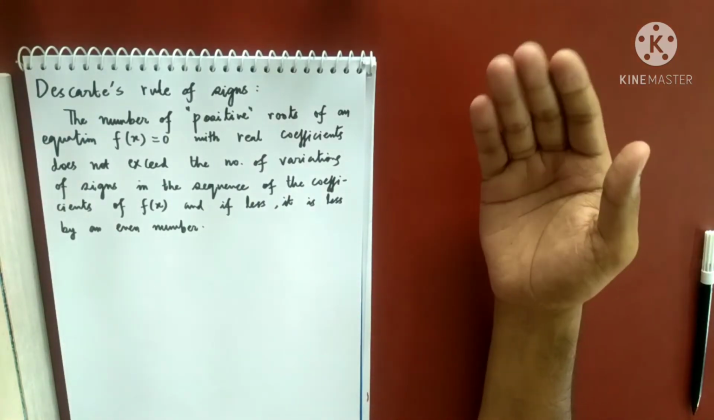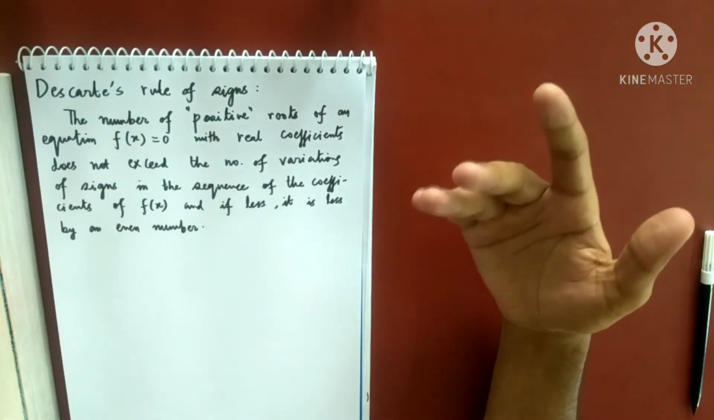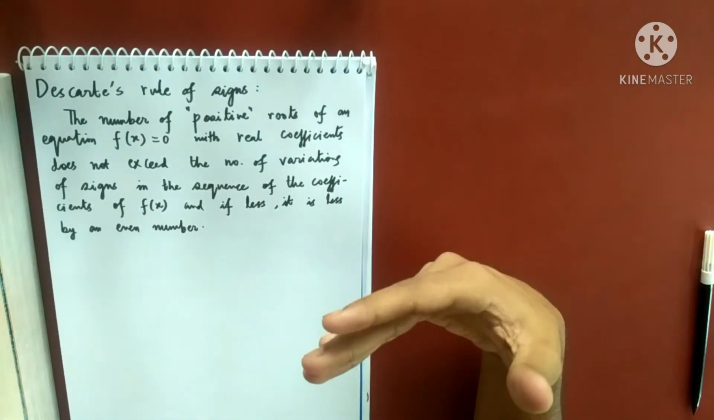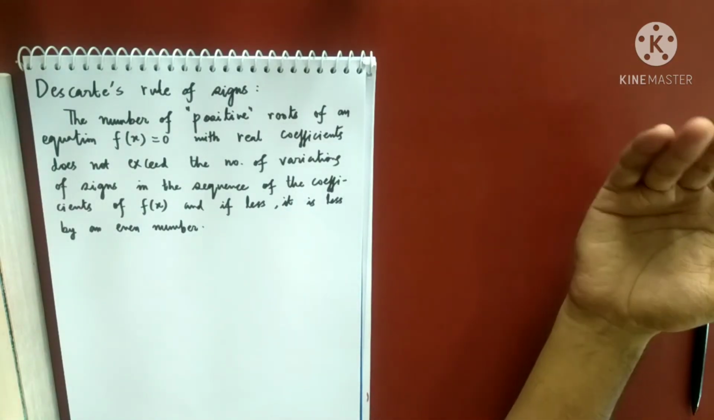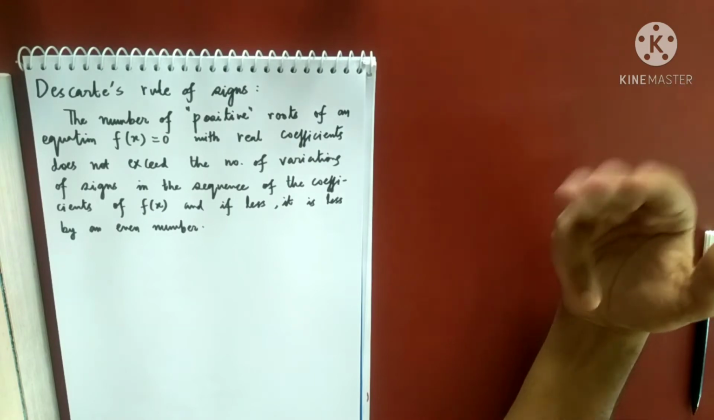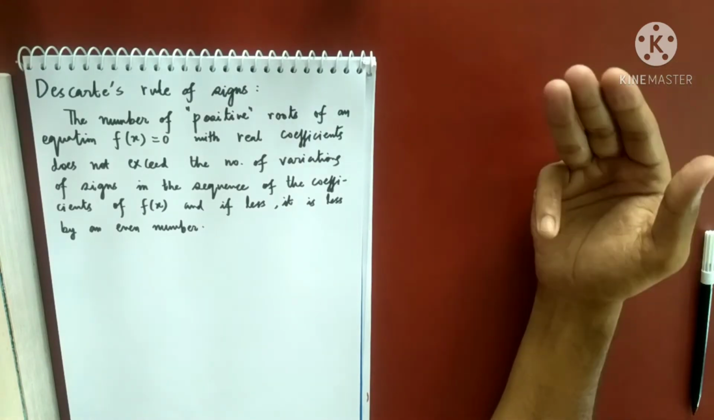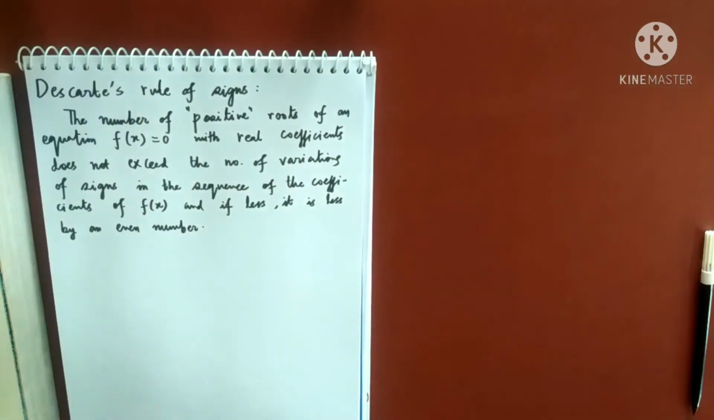So 3 minus an even number, the only even number that is less than 3 is 2. So 3 minus 2 is 1. So either my equation will have 3 positive roots or 1 positive root. If the number of variations is 3, the number of positive roots of the equation will either be 3 in number or 1 in number. There is no possibility to have 2 positive roots or 4 positive roots. Did you understand my point?